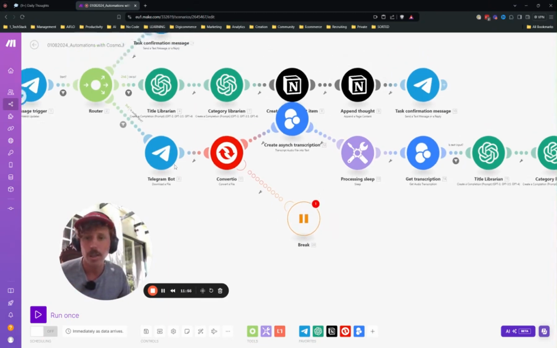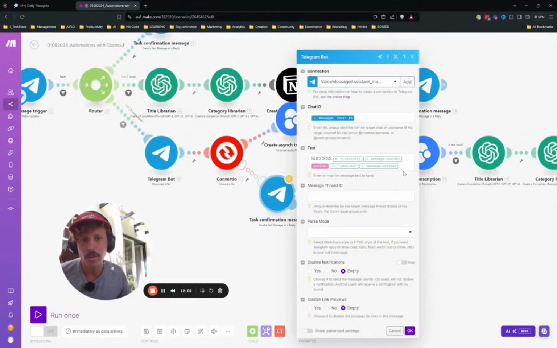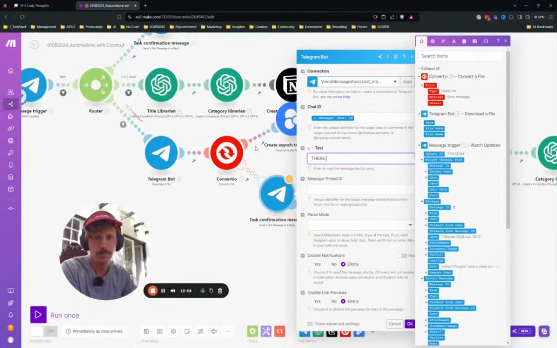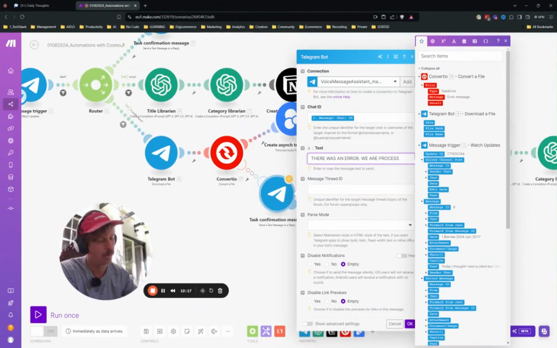And what I generally then also do is I clone this. I want to let the user know that there was an error. Error, we are processing again. Away process.